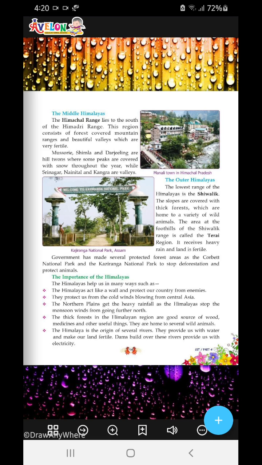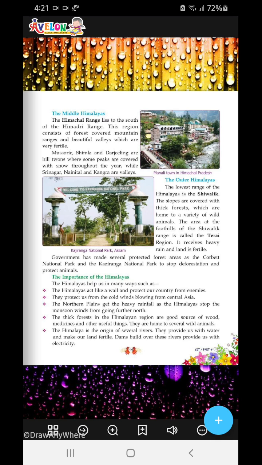The thick forests in the Himalayas are a good source of wood, medicines, and other useful things. You must have learned that many of the medicines we use in Ayurveda are from the Himalayan forest. It's very useful. Wood, because the Shivalik and the Tibet region provide varieties of forests. And it's home to several wild animals also. Forest means there is life of several wild animals.